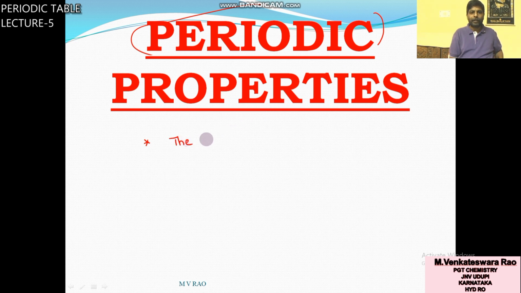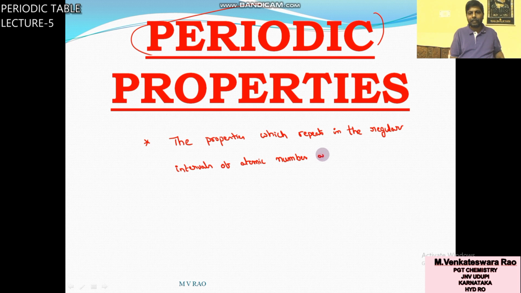The properties which repeat in the regular intervals of atomic numbers are called periodic properties.